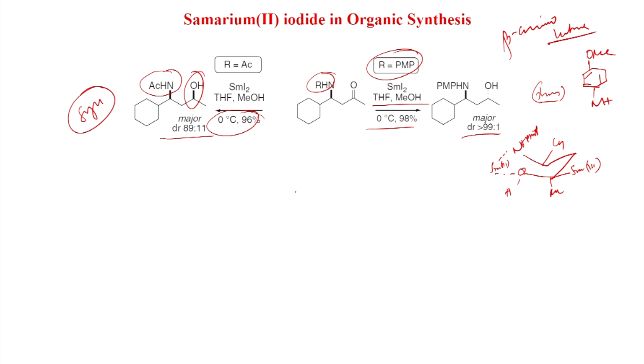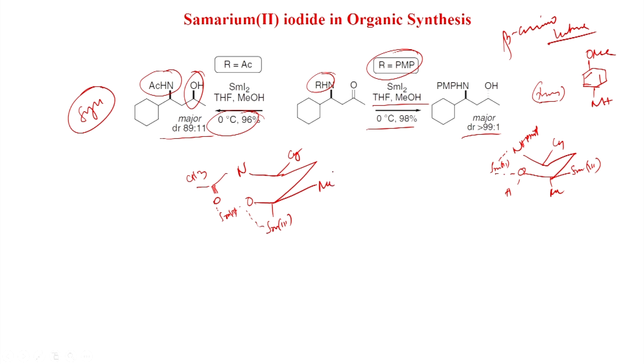So, what is happening here? So, this is cyclohexyl, and what happens here? An 8-member ring is formed because this amide carbonyl bond is coordinated with samarium(III), and somehow this samarium takes a pseudo axial position because of this coordination, and methyl stays here.